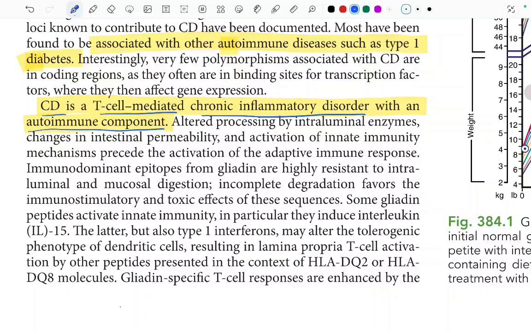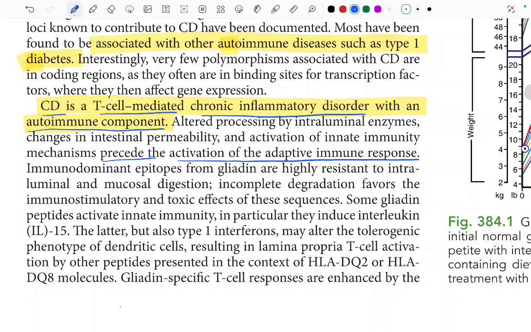Altered processing by the intraluminal enzymes, changes in the intestinal permeability, and activation of the innate immune mechanism precede the activation of the adaptive immune response. So all these things precede the activation of the adaptive immune response. Before this activation of the immune response, these things occur.